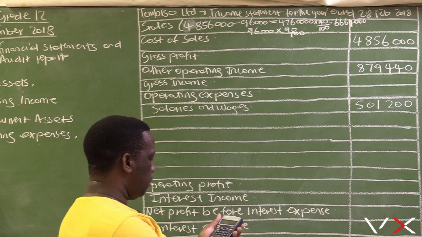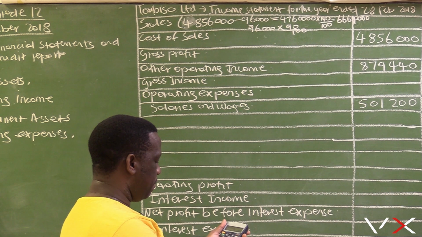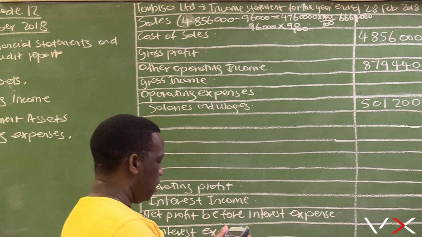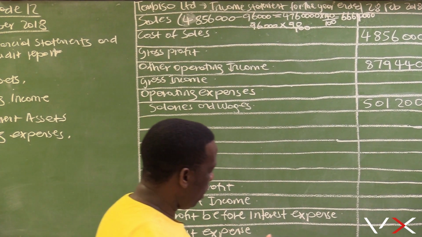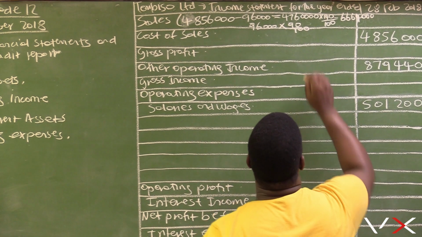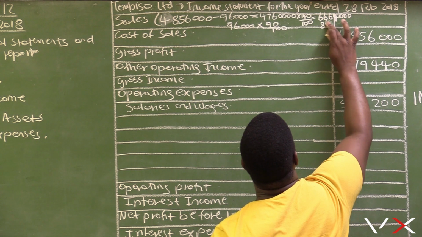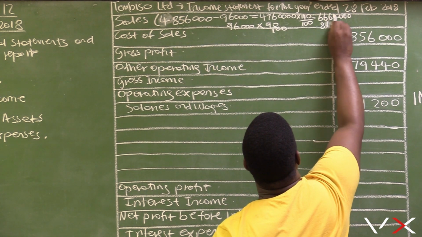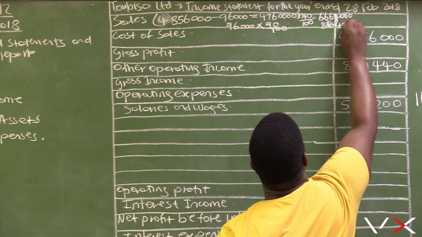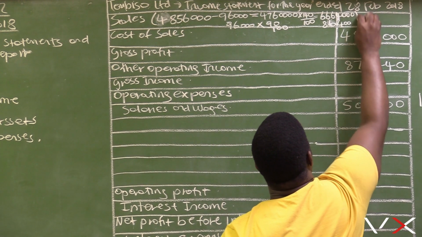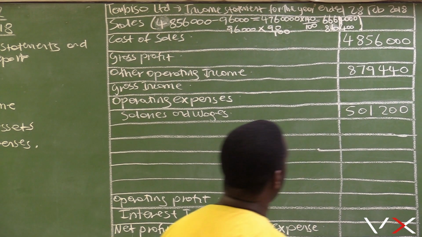So 96,000 multiplied by 90% equals 86,400.